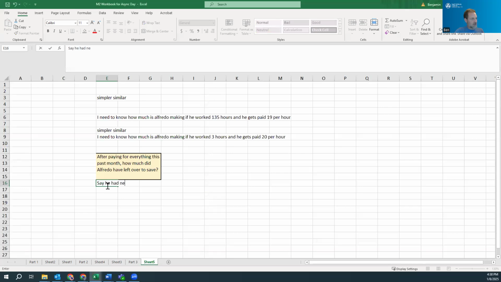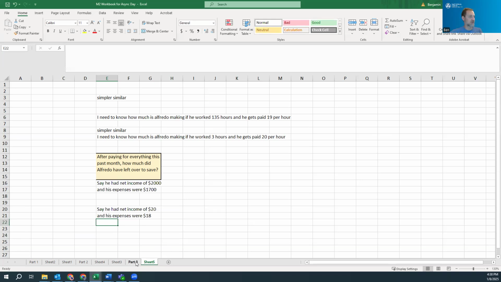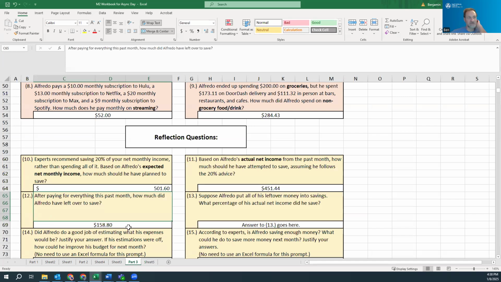he had net income of $2,000 and his expenses were $1,700. So what do I do with these two numbers, right? And again, if that's not simple enough for you, go smaller so you can think of this. I had a net income of $20 and my expenses were $18. What is the operation that's happening to see how much I have left over, right? What does leftover mean? So that's really what we're getting at there. And that's what I did to get this 158.80.